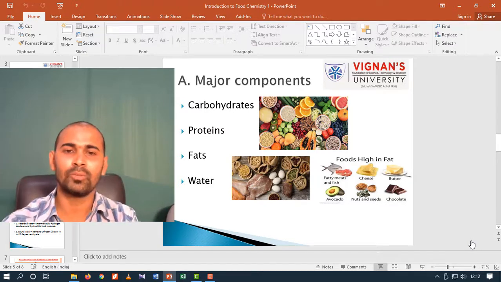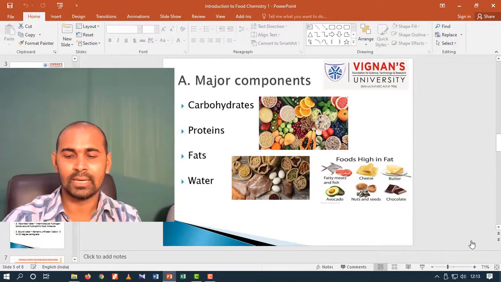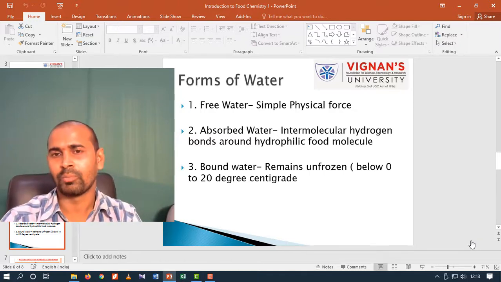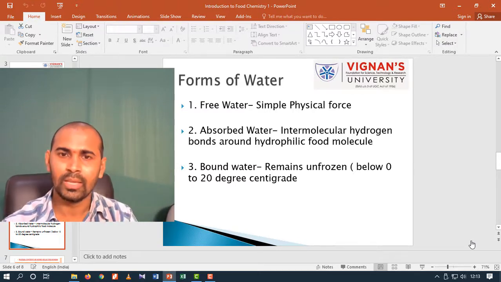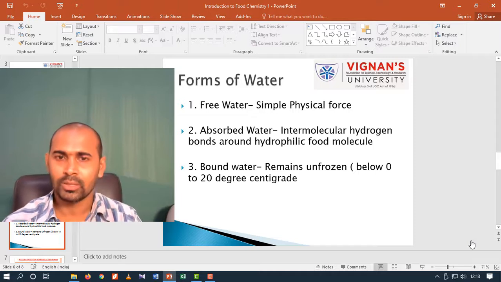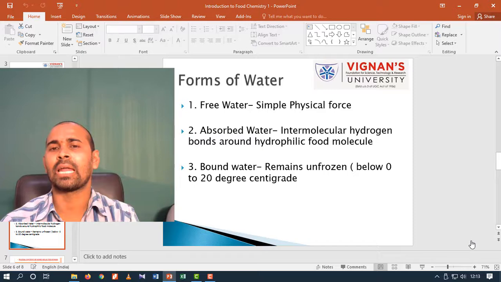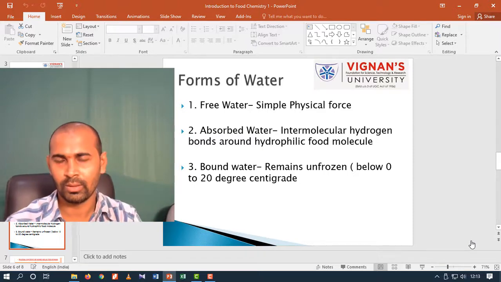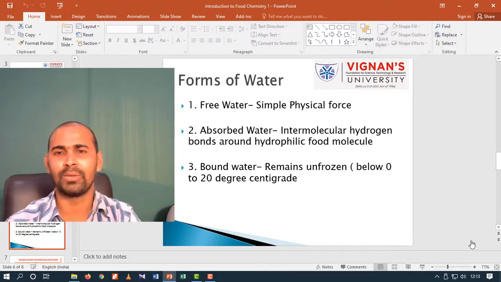Next, coming to the fourth category of foods, that is water. Generally, water is the universal solvent. The water present in foods is divided into 3 groups: free water, absorbed water, and bound water. Free water can be easily removed by application of simple physical forces. Simple physical forces, that means even by drying, free water can be removed.